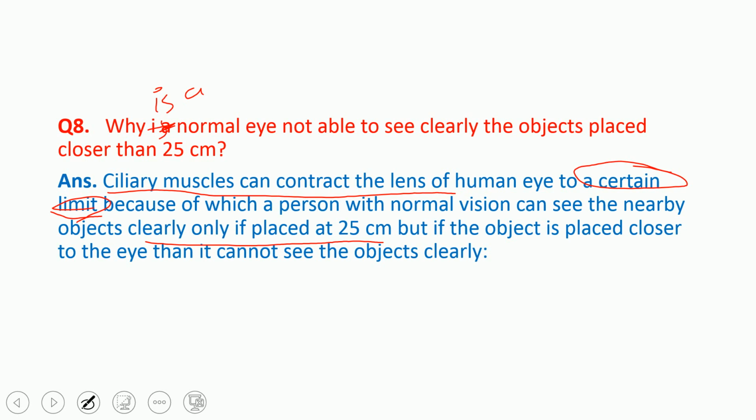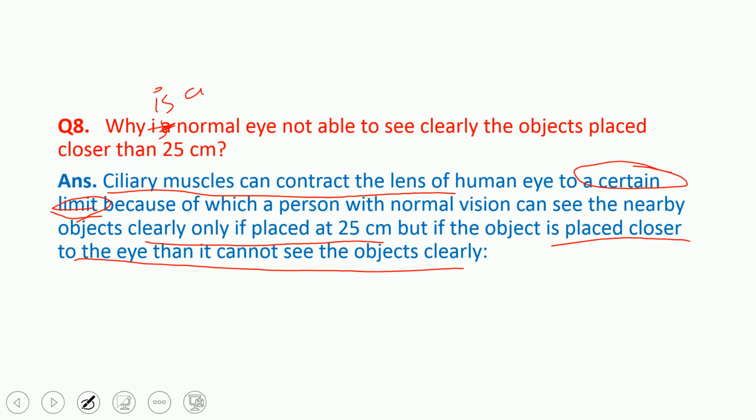If it is nearer than that, the eye cannot change its focal length further. So if the object is placed closer to the eye, it cannot see the object clearly. These are the two points.